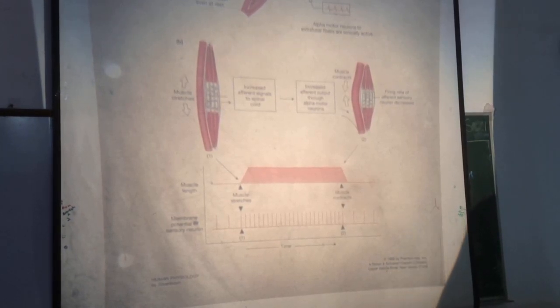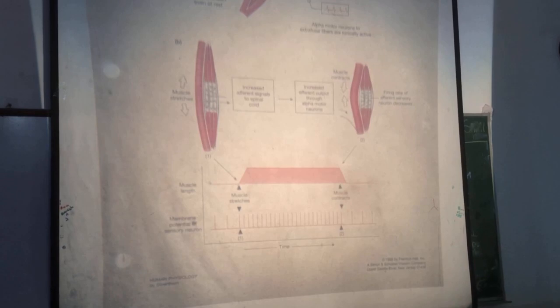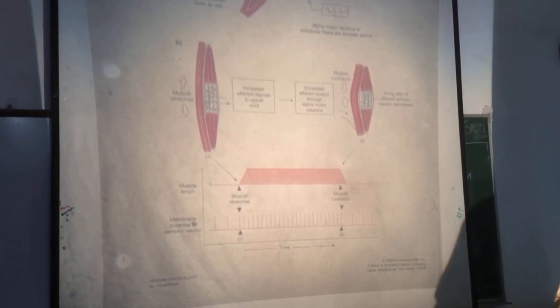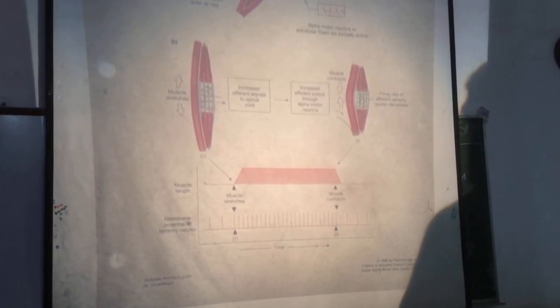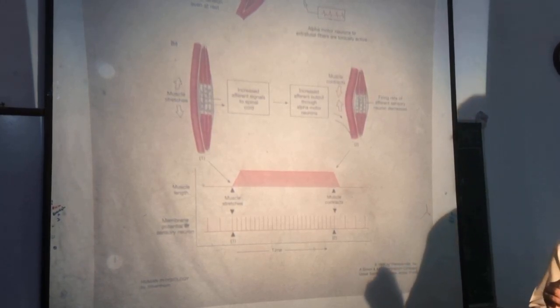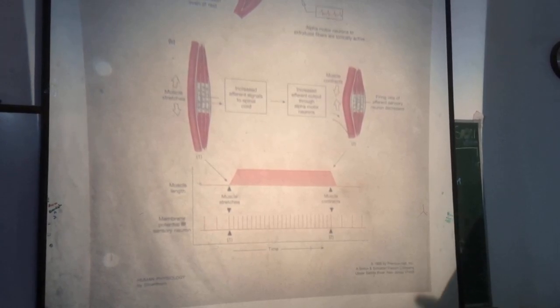This increased discharge persists as long as the muscle is stretched. Now, which intrafusal fiber has both types of nerve endings, primary and secondary?